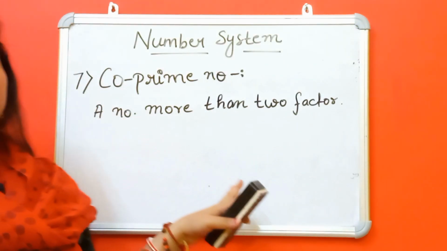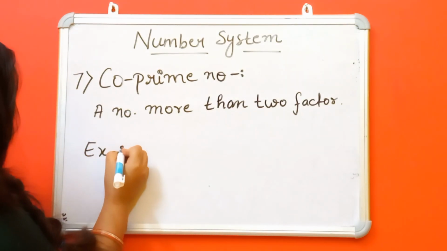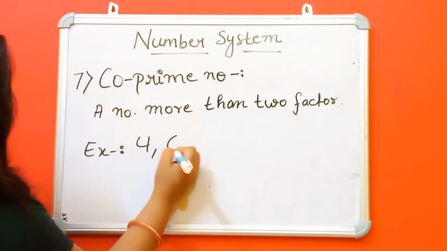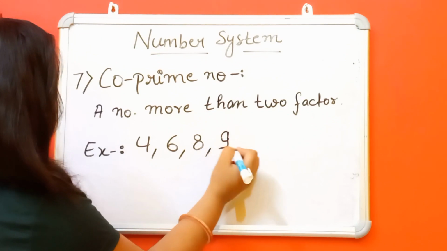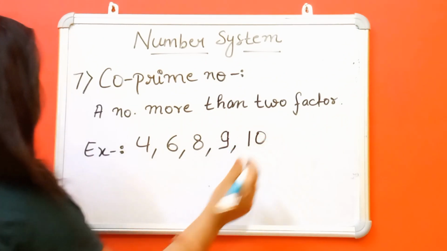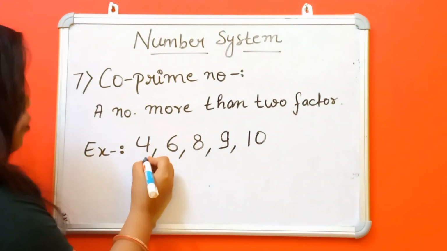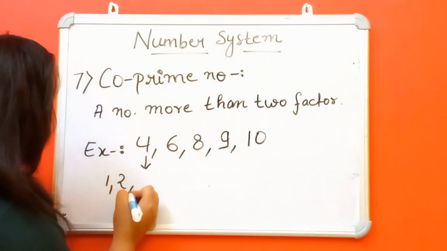So what are examples of co-prime numbers? 4, 6, 8, 9, okay, 10. Why are these examples of co-prime numbers? Because the factors of 4 are 1, 2, 4.